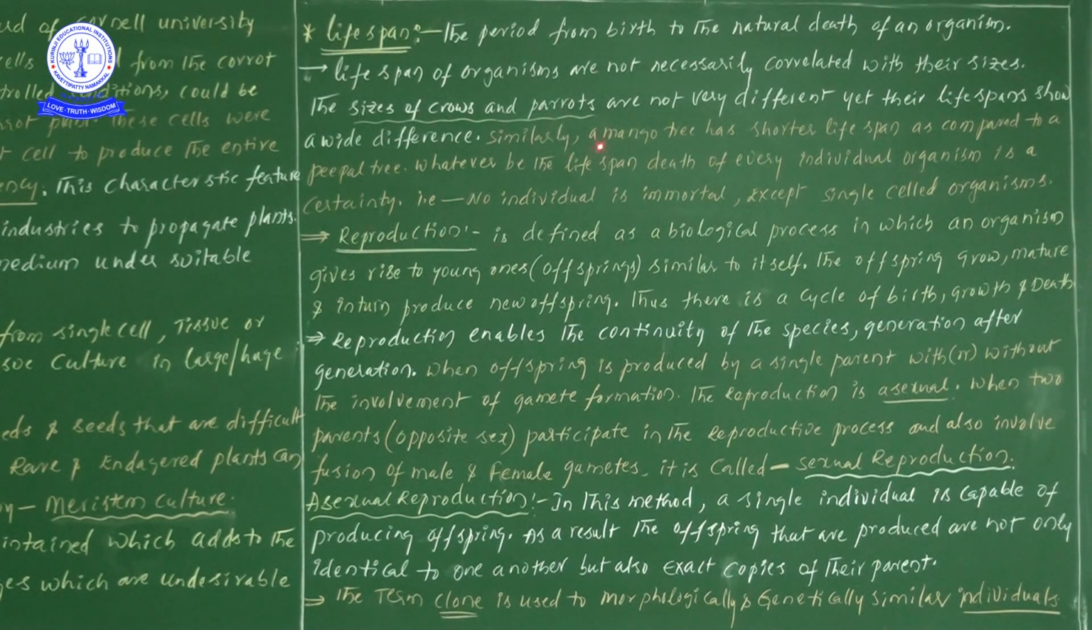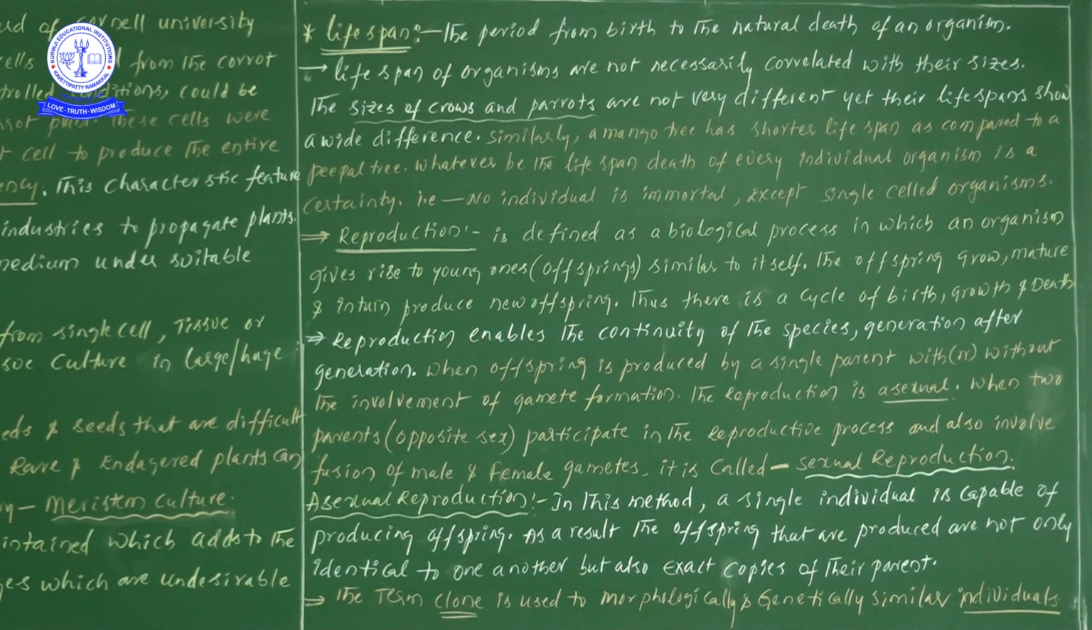Next one, similarly, a mango tree. Mango tree, we know very well, has a shorter lifespan as compared to a peepal tree. So here the comparison is between the peepal tree and the mango tree. In comparison of these two, we can find a much lesser lifespan. So mango tree has a shorter lifespan when compared to the peepal tree. Likewise, one more difference also we can find out.